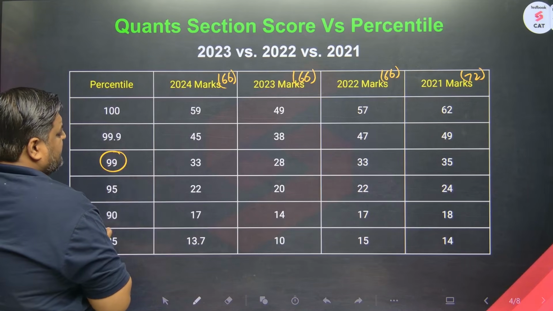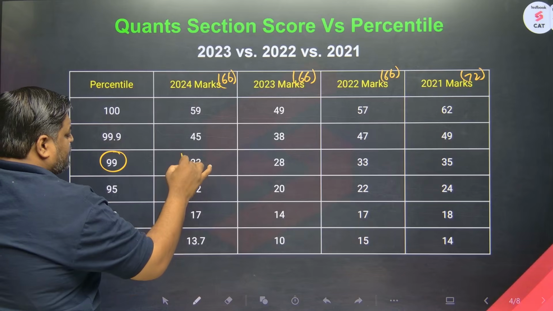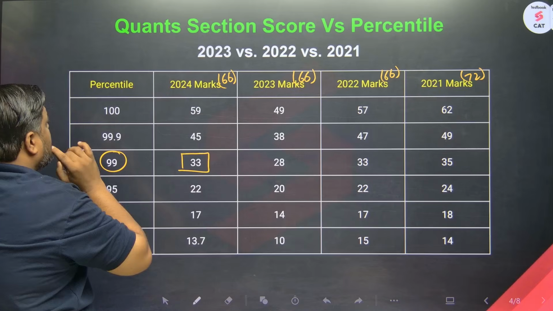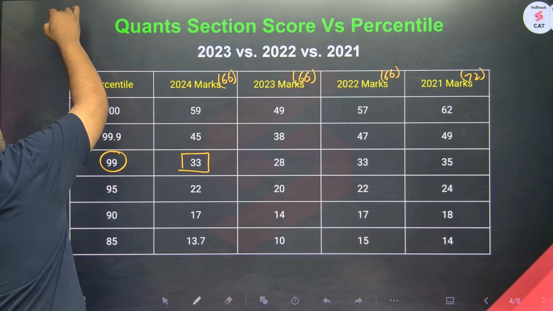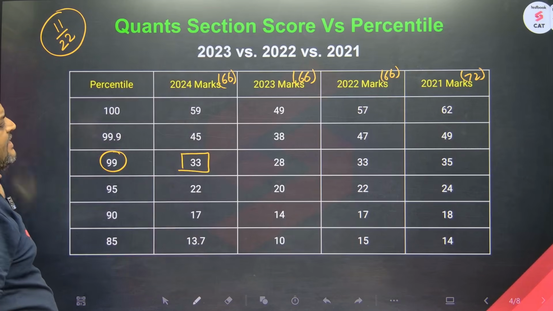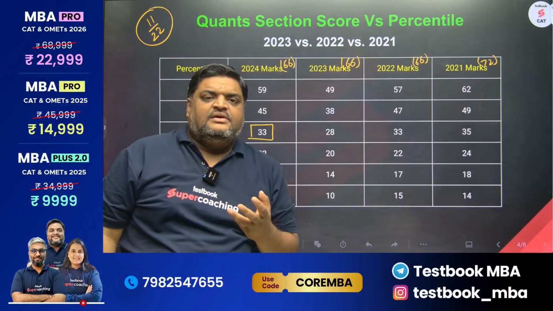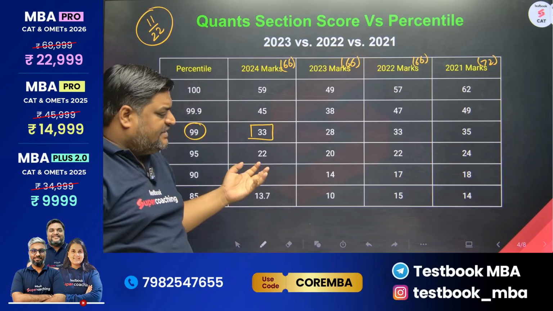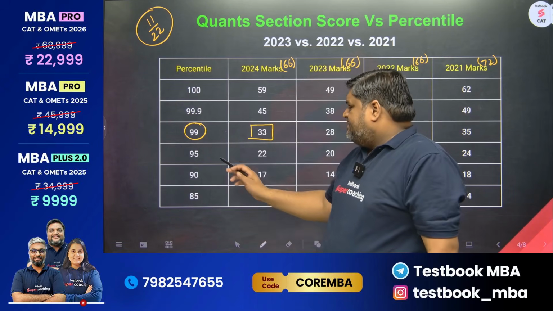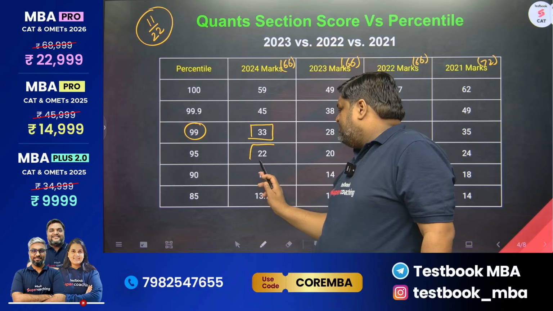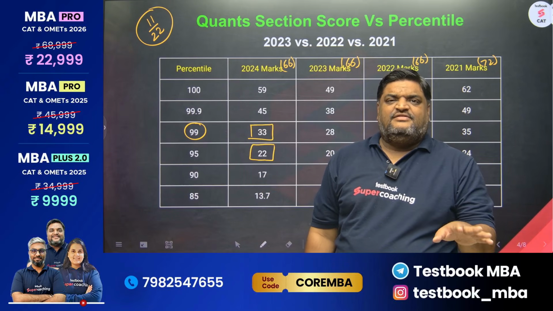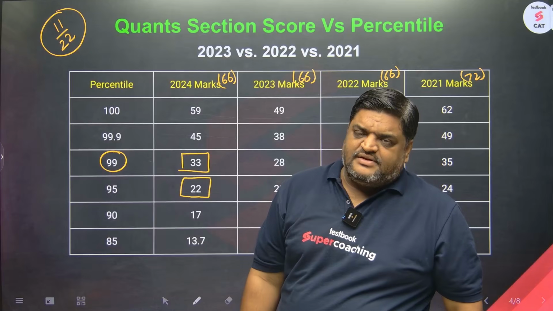For 99 percentile in 2024, you need to score close to 33 marks, which is 11 questions out of 22 questions. Pretty much doable, na? If you have such data in your mind, this boosts your confidence. For 95 percentile, you need to solve hardly 8 questions. Not even 8. 7.5 or 8. There is no half question in quant.